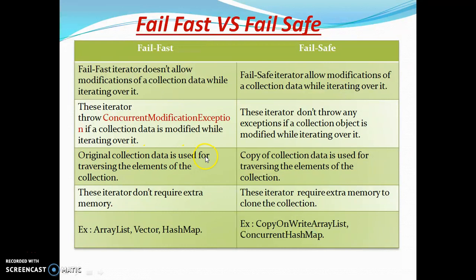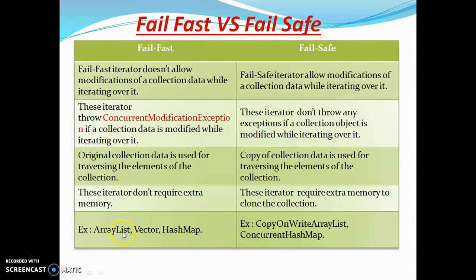In fail fast, the original collection data is used while traversing the elements. Here, in fail safe, a copy of data is used. So it's not going to read the original data; a copy of the collection data is used for traversing the elements. The fail-fast iterator does not require extra memory because it iterates the same collection object, but here a copy of data is required. The copy takes another space. That is why this iterator requires extra memory space for the collection object.